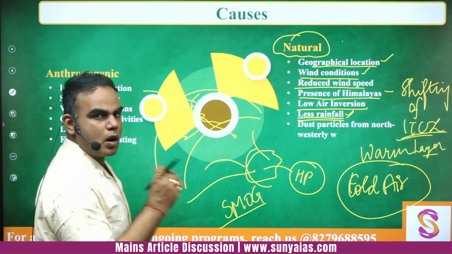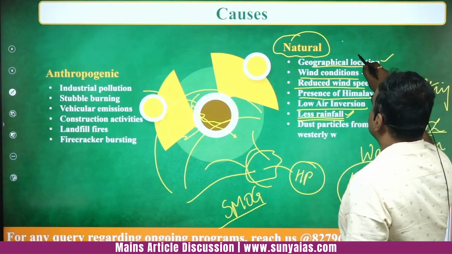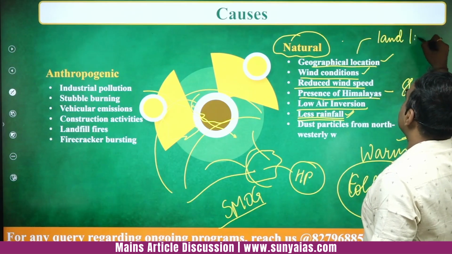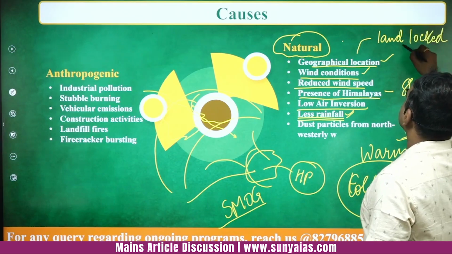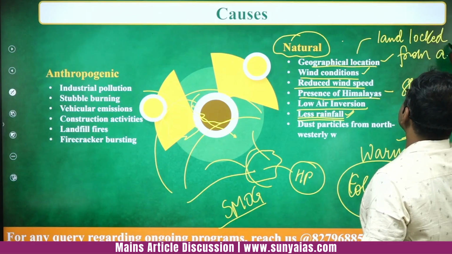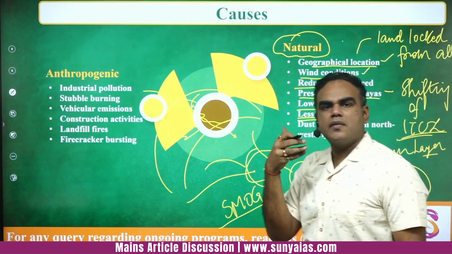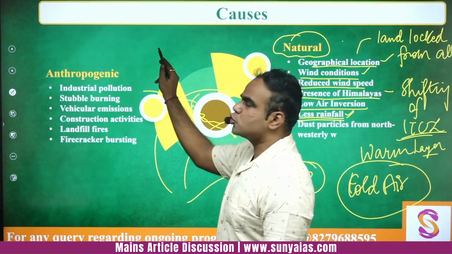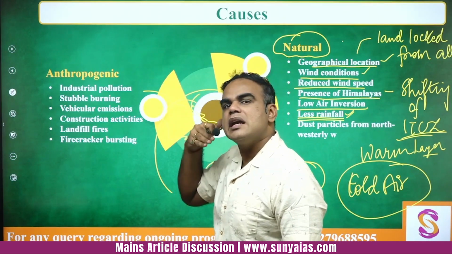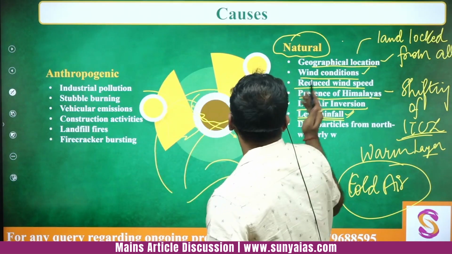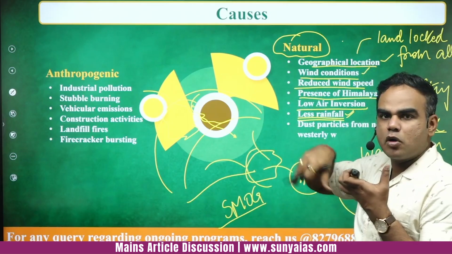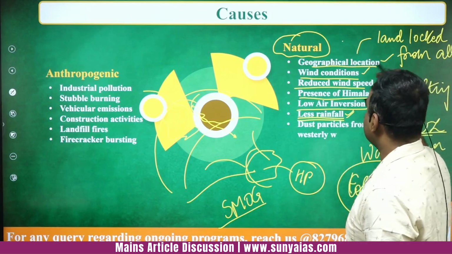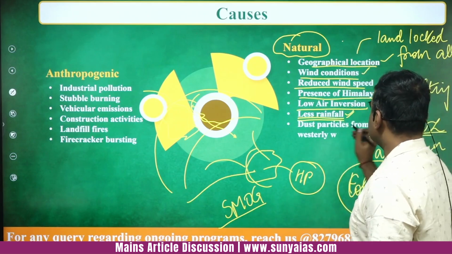In fact if you want you can also mention in geographical location that Delhi is landlocked from all sides. Okay, again geography में we read about continentality and being landlocked. अगर if it was close to a water body तो वहां पे moderating effect भी होता. Whereas if it is totally landlocked from all sides, the moderating effect of sea or the water body is not happening here. ठीक है, बाकी I think more these points right.